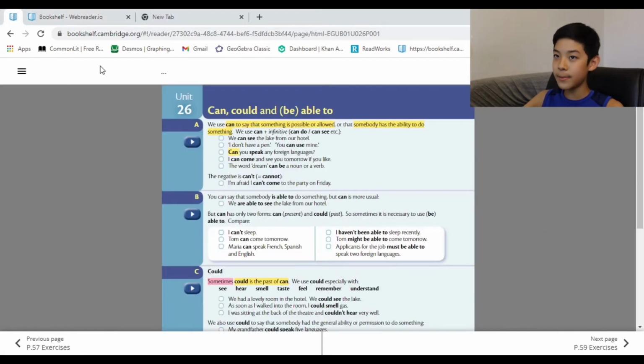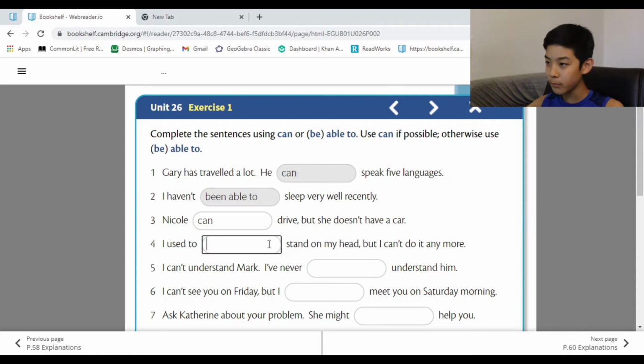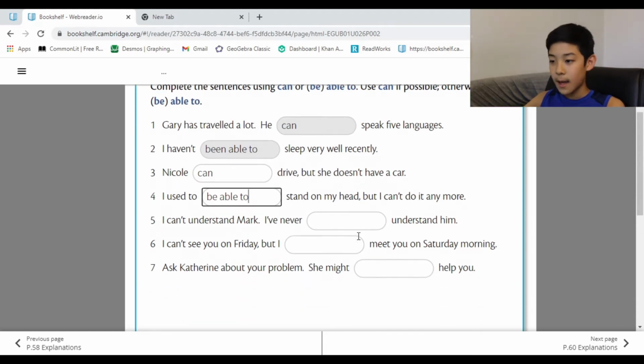This would be possible or allowed, but it's not possible because they said he couldn't do it anymore, or she. So this is a be able to instead of a can. So I used to be able to stand on my head. That just works.